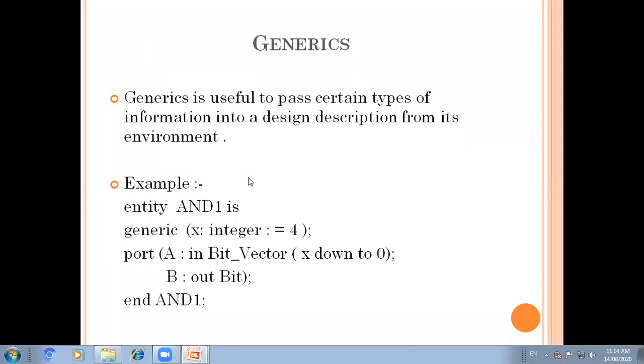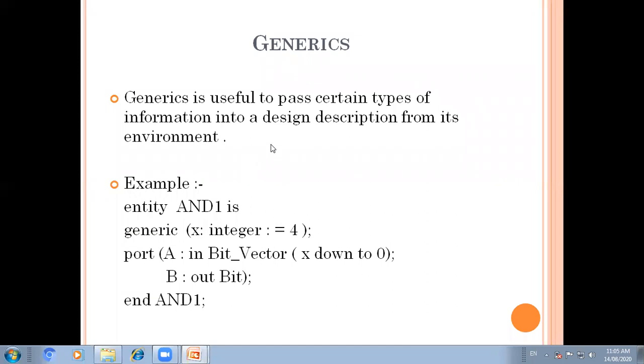Generics. First we'll understand what generics are. Generics are useful for passing certain types of information into a design description from its environment. So what are generics? Whenever we have to pass certain types of information into a design, we use the term generics. Generics of an entity are declared along with its ports in the entity declaration.